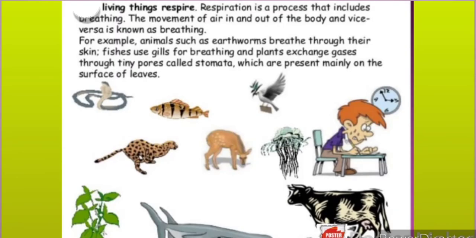Next we have that living things respire. Now, in respiration, what happens? It is a process that includes breathing. The movement of air in and out of the body is known as breathing. For example, animals such as earthworms breathe through their skin. Fishes use gills for breathing, and plants exchange gases through tiny pores called stomata, which are present mainly on the surface of the leaves.